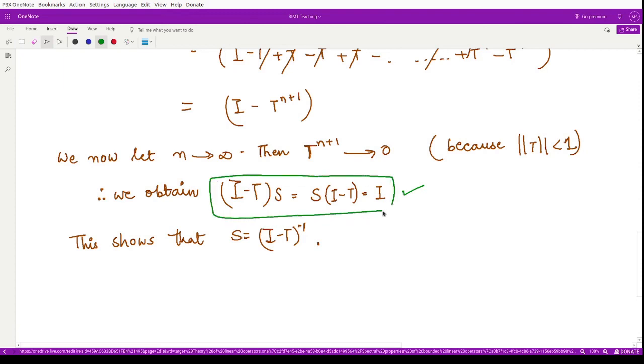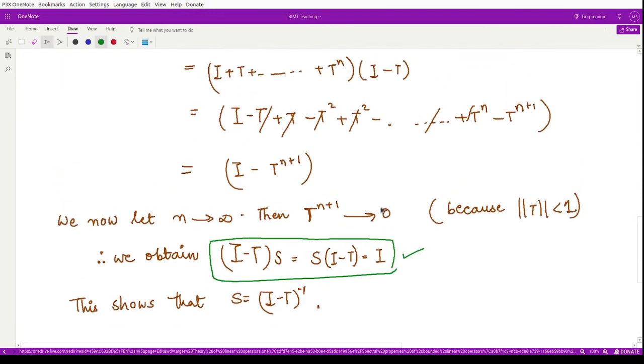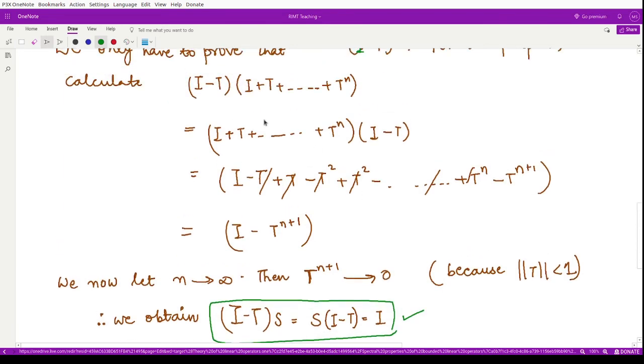So let's see how we get this result. We consider I minus T multiplied by I plus T up to T to the power N. When you multiply the terms here, all the terms cancel out and you are left only with I minus T to the power N plus 1.